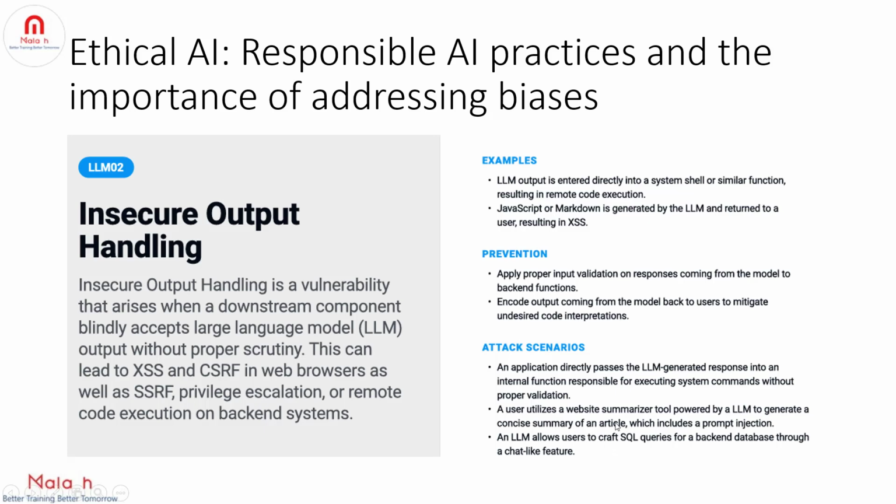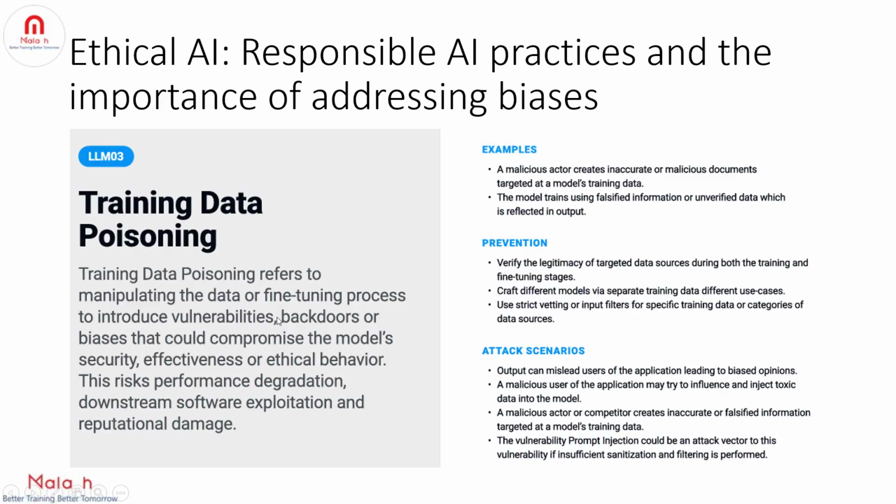And the next threat could be training data poisoning, meaning manipulating the model training data or model fine-tuning process so that an attacker can introduce vulnerabilities and that can compromise the model's security, right? And this can impact downstream software exploitation, right? Some of the examples are, an attacker can prepare the training data document with inaccurate information and assume once the model is trained with this inaccurate training data, the attackers can gain the information that they are expecting from the application, right? So how do we prevent this from happening?